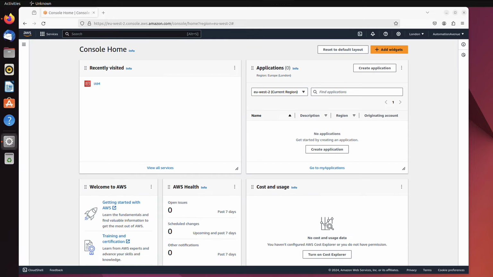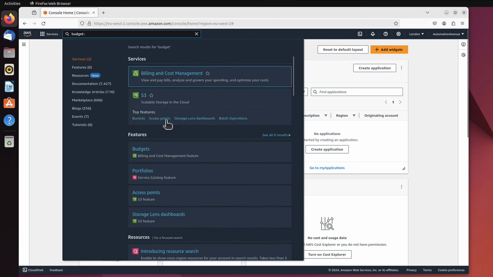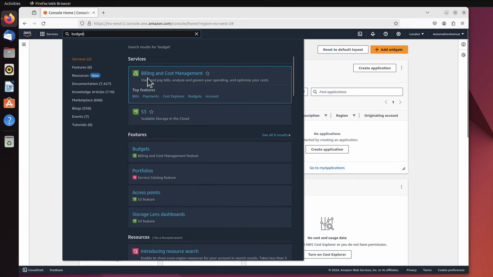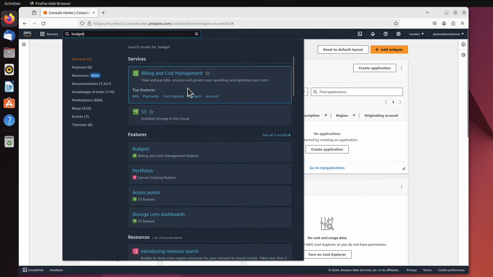And that's what AWS Budget service exactly is for. Being logged on to our console, still as a root user, we can type here in the services, we can search for budget. And we can see here Budgets as part of Billing and Cost Management feature, or we can simply click that Billing and Cost Management service, which Budgets is part of. So maybe let's click the top one. Doesn't really matter.